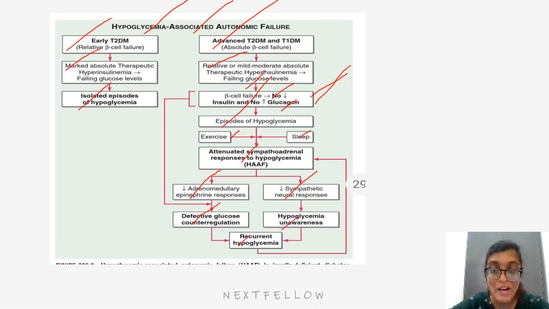There is hypoglycemia unawareness due to decreased sympathetic response, which is aggravated if the patients are on beta blockers. Many of them are, because they already have cardiovascular disease along with diabetes, so they are on beta blockers, which further masks the sympathetic response and causes recurrent hypoglycemia.